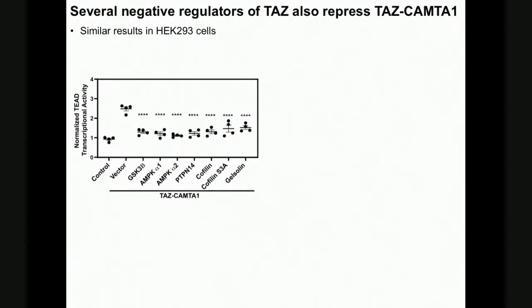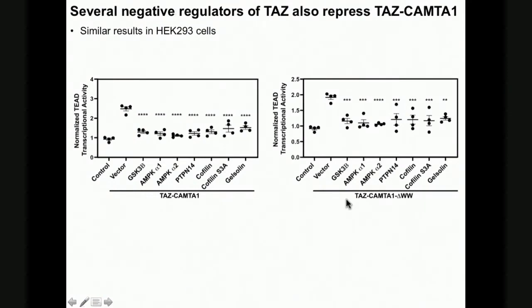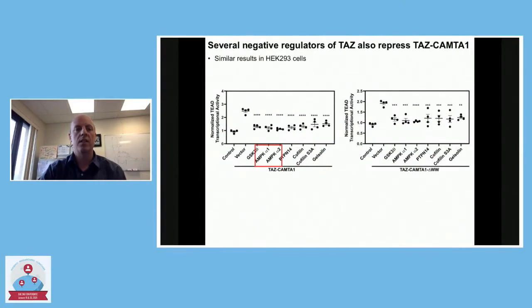this oncogene. We also did the same experiment in that mutant form of TAS-CAMTA1 that doesn't have an intact WW domain, and we saw that for the most part they also repress that version of the protein, which is good because it means that patients who have a disrupted WW domain might still benefit from these molecular pathways if we can validate them. Okay, so we've decided to move on with most of these proteins, but we've been focusing on AMP kinase, mostly because there are drugs that exist that can actually activate this protein, and they're FDA approved. And so we figured that maybe we could repurpose those once we validate this as a true negative regulator.